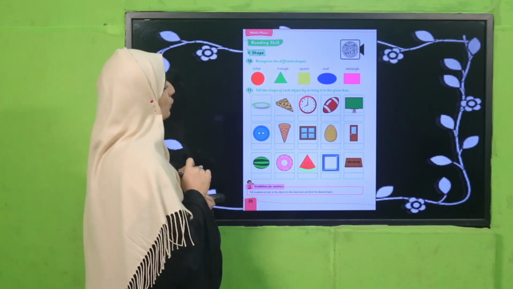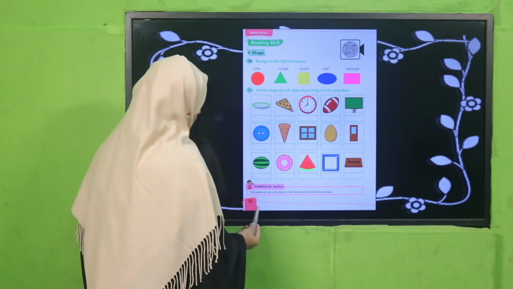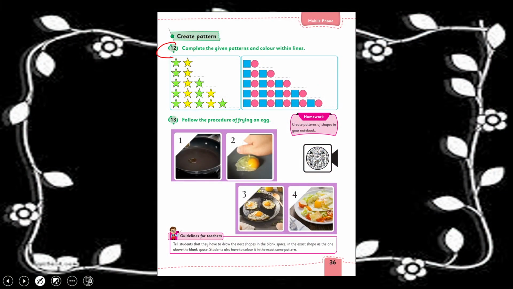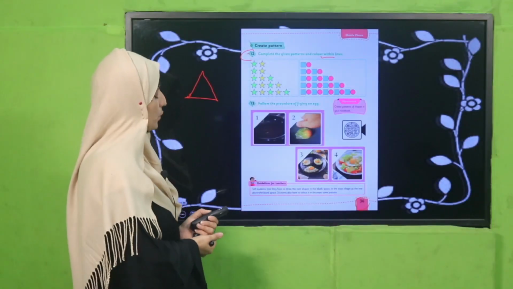Yes, now we are going to move toward an activity in our book on page number 35, okay. See there, you have to complete the given pattern and color within lines. Color within lines means, my dear students, this is a boundary for you. Suppose this is a boundary and you have to color inside, okay. No need to go outside. So this type of boundary is called lines and patterns, okay. So you have to complete the given patterns and color within lines on page number 36. Perform this activity in your class. Good job, very good.